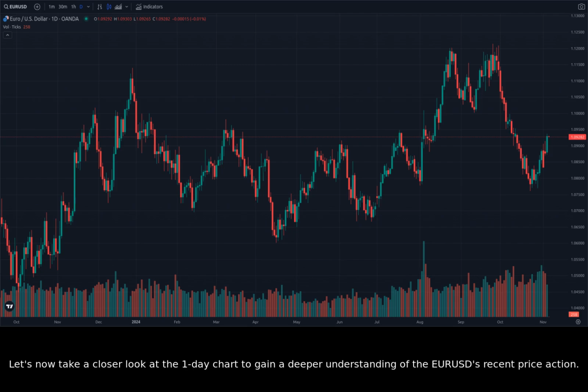Let's now take a closer look at the one-day chart to gain a deeper understanding of the EURUSD's recent price action. We can see that the EURUSD has been trending upwards since last October, breaking above a bullish trend line. However, the pair is currently testing key resistance around 1.0900, a significant level to watch for potential reversals.